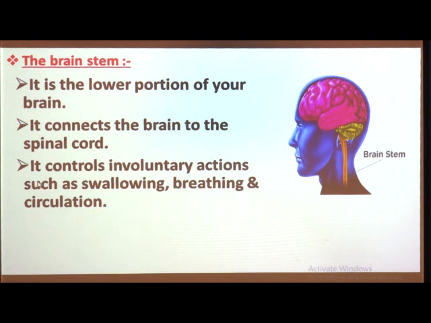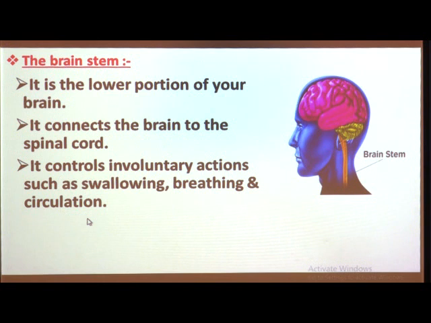That means its important function is that it controls involuntary actions such as swallowing, breathing and circulation, etc. There are so many actions in our body that are not in our control. Out of them, swallowing, breathing and circulation are controlled by the brainstem. So, this is about the three different regions of the brain: the cerebellum, cerebrum and the brainstem.